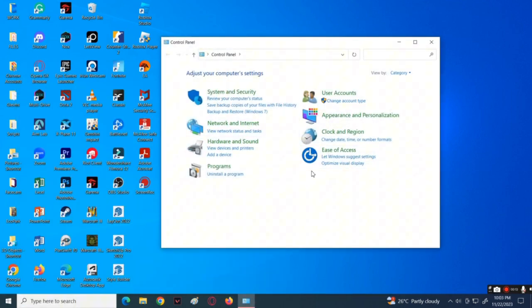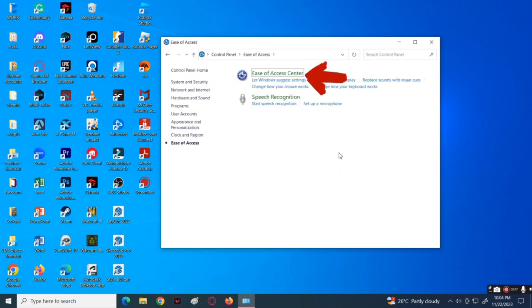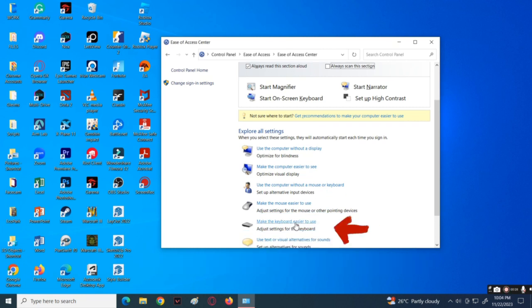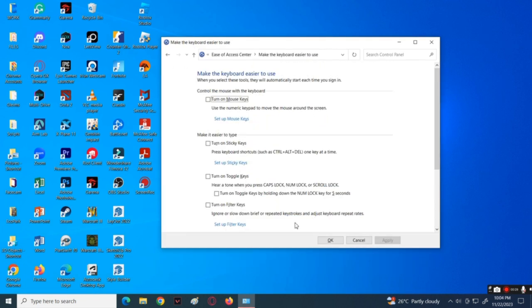In the Control Panel, click Ease of Access. Then open the Ease of Access Center. Look for Make the Keyboard Easier to Use and click it. Now here, uncheck the box beside Turn on Mouse Keys. Then click Apply below and click OK.